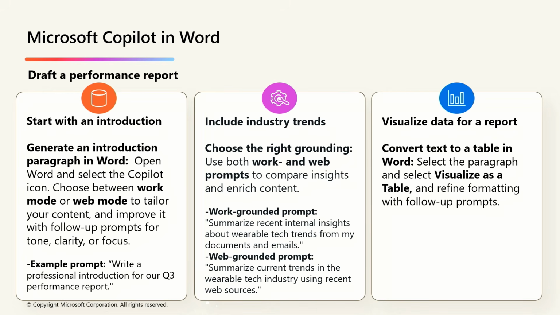With just a simple prompt, Copilot converts written metrics into an organized format that makes results easier to read and compare. You can then refine the table by adjusting headers, formatting, or emphasis. And once everything looks right, save your document and move forward, knowing you're on track to meet your deadline.